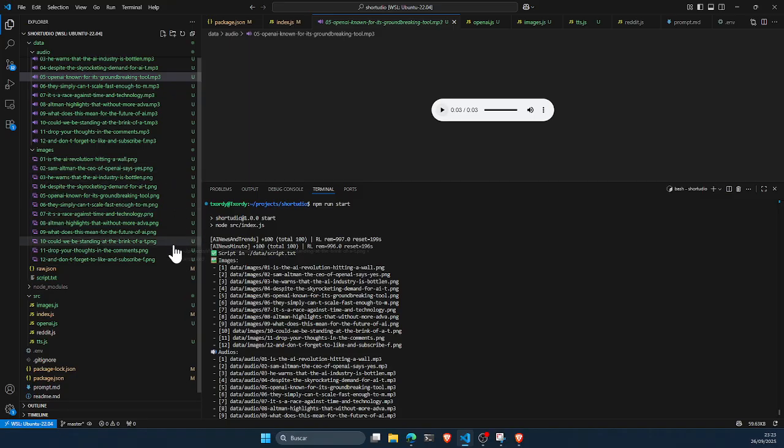Then let's see tomorrow how we put all these pieces together. For the moment, manually, I don't want to spend more time automating something that maybe we don't use. And if this works, then we'll see how we put all the pieces together with some Remotion or some other tools. And that's all for today.